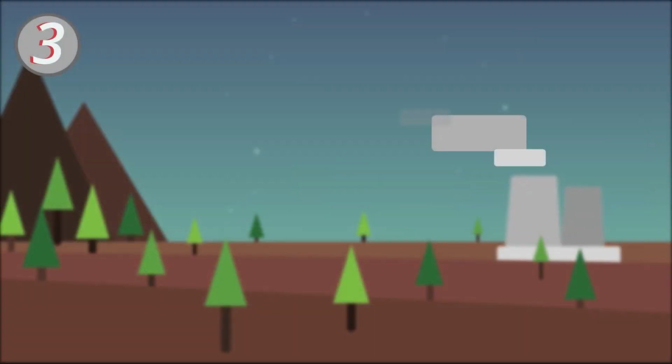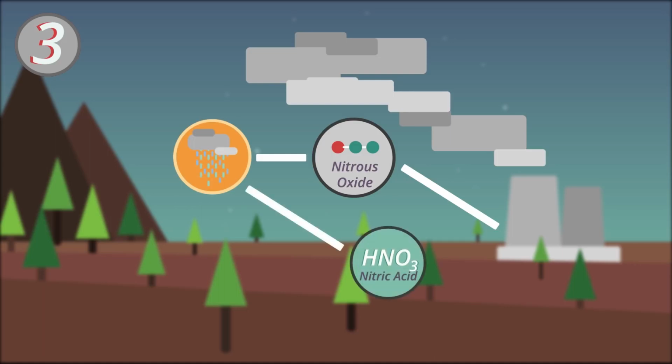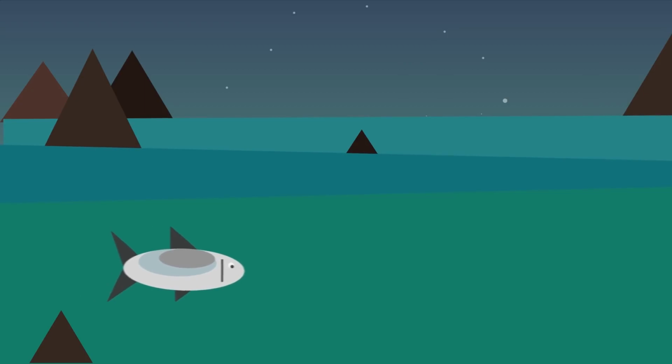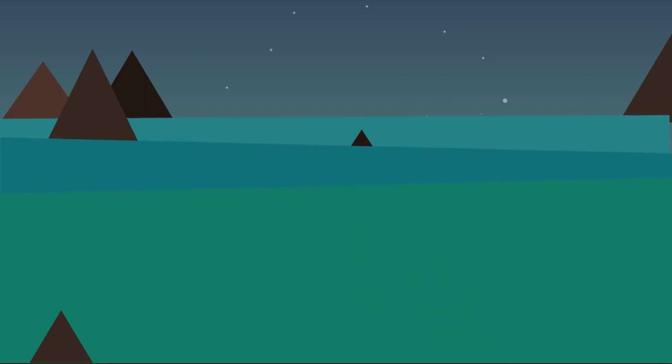And as I mentioned earlier, burning fossil fuels also adds nitrous oxide to the atmosphere, which dissolves in rainwater to make nitric acid, which then adds nitrates to the soils. This isn't as good as it sounds. It upsets the balance of the natural nitrogen cycle, polluting ecosystems and altering the ecology of entire regions. Too much nitrogen in the soil makes it more acidic. The nitrogen also passes into rivers and lakes where it's considered a pollutant.